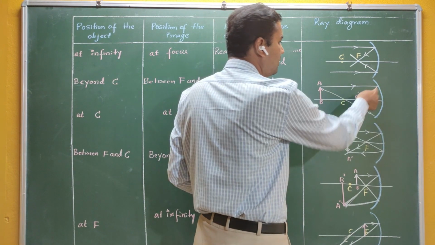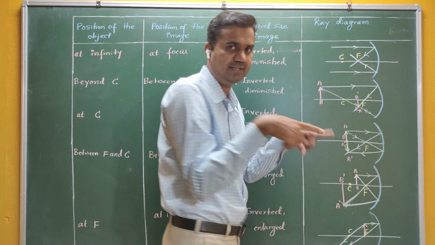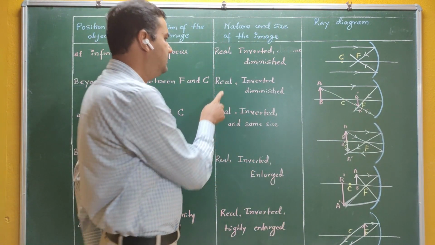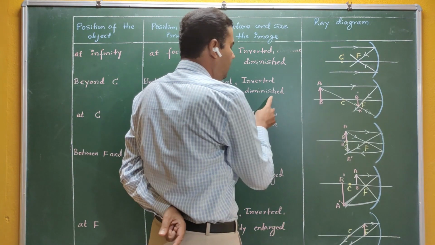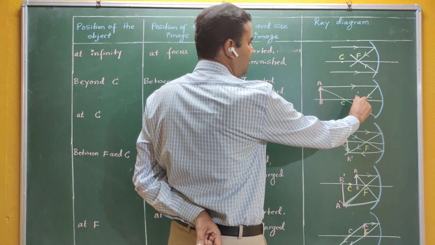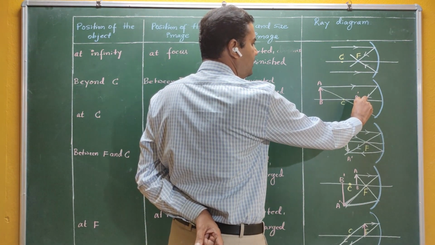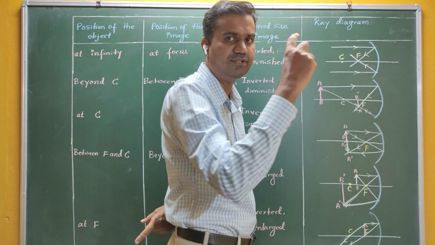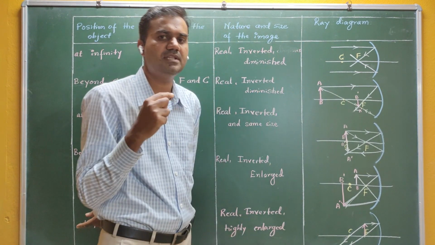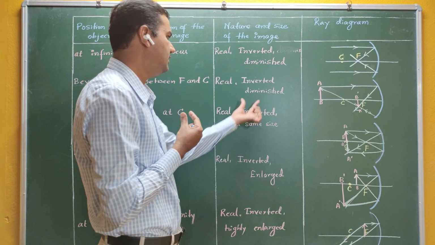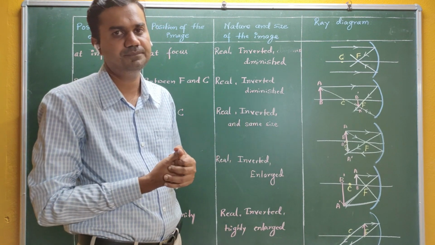Why is it a real image? Because actually the rays are intersecting. This is a real, inverted image, but it is diminished. If you look at the size of the image, you can see here that the size of the image is less than the size of the object. Therefore it is a diminished one.